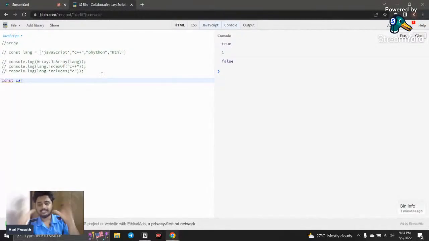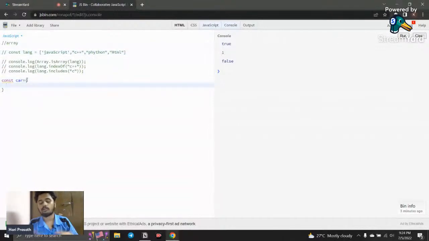These things like color, model, name, everything is denoting a particular object. That object is called car. If something has lots of options but we need to focus on that particular object, we can use an object. For declaring an object, you need to use curly braces. Here we use square brackets for arrays; for an object we use curly braces, and inside we can store all the variables related to the car.